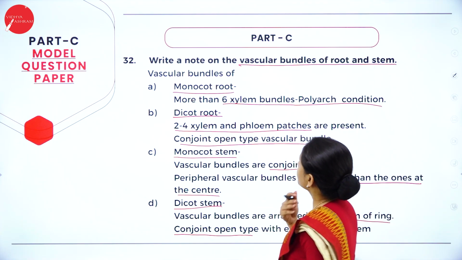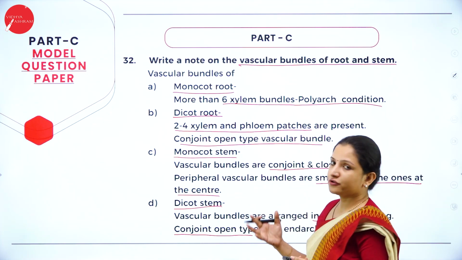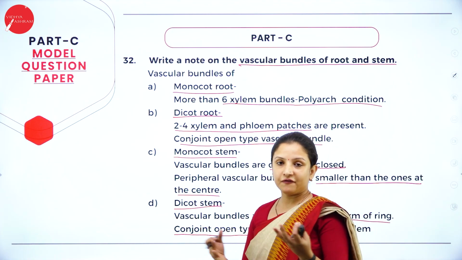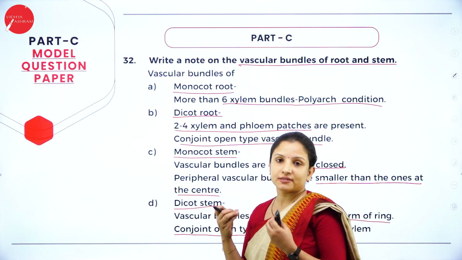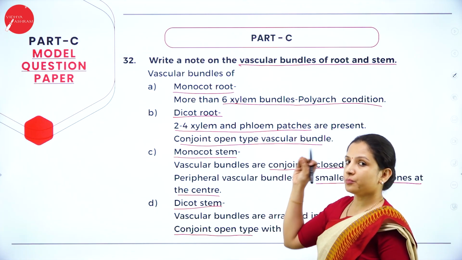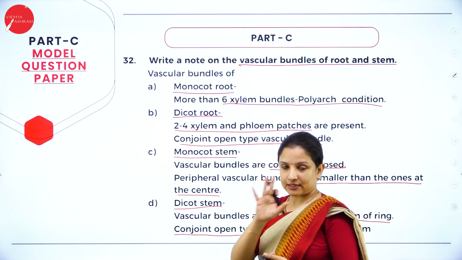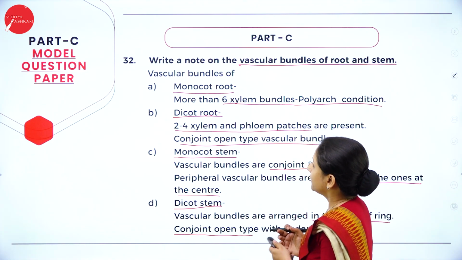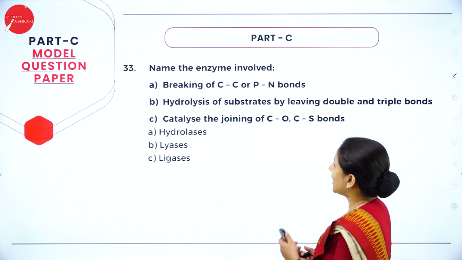So this is about the vascular bundles of root and stem. So very easy. You don't have to write half a page or anything because it's a biology subject. You have to neatly write with side headings, subheadings, and the points under it. Next question. Name the enzyme involved.